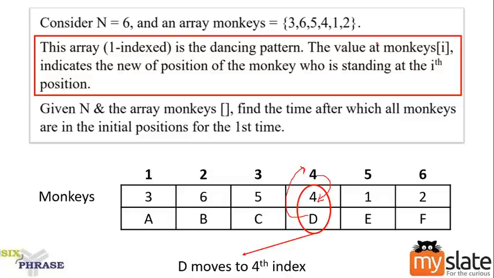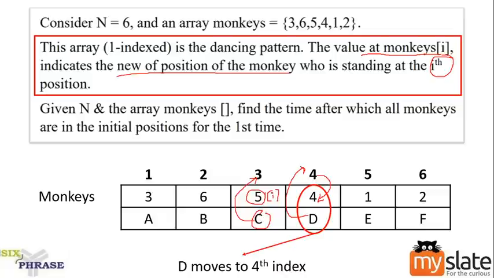Now you leave this line, you will understand it. The value at monkeys of I indicates the new position of the monkey who is standing at ith position. This value indicates the new position of the monkey who is standing at ith position. This is array of I.